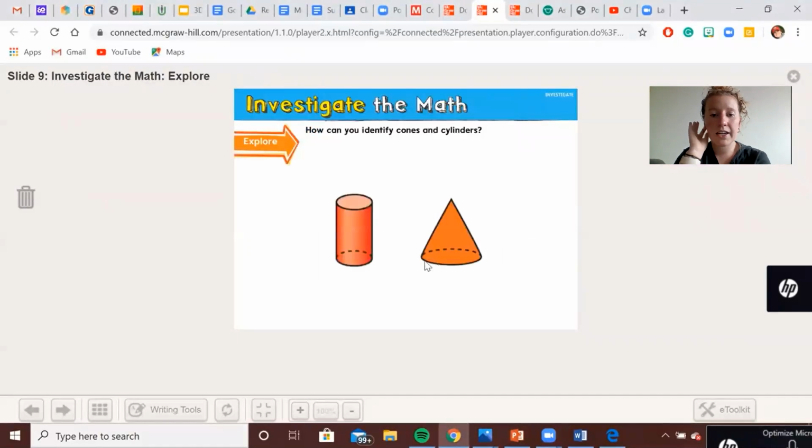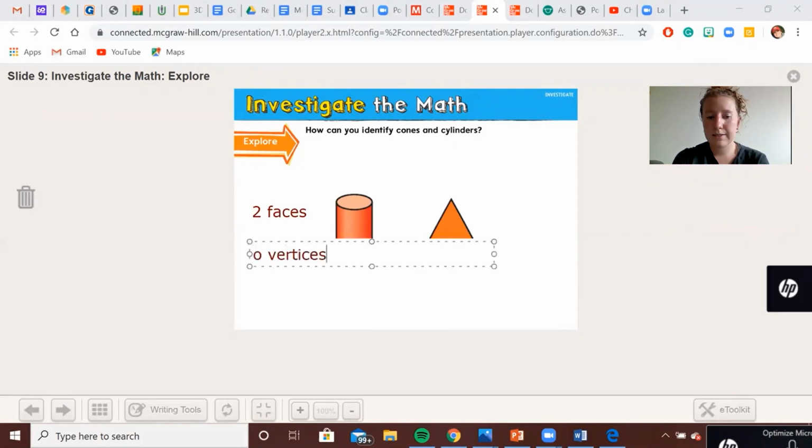How can you identify cones and cylinders? So this orange one is a cone, and this red one is a cylinder. And we can identify them by their attributes, just like we identify cubes and rectangular prisms. So a cylinder has 2 faces, but as you can see, there are no corners, no points that come together to a point in a cylinder. So we say that it has 0 vertices.